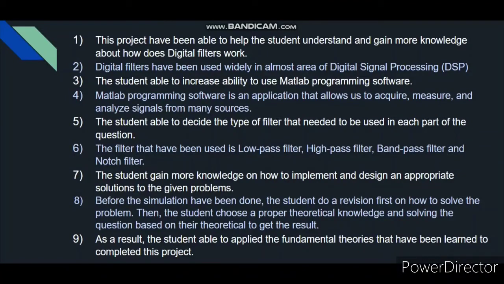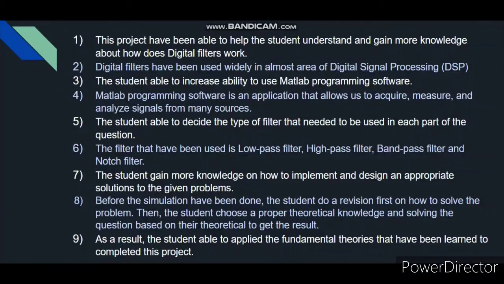Other than that, the students are able to decide the type of filter that needs to be used in each part of the question. The filters that have been used are low pass filter, high pass filter, band pass filter, and notch filter. These 4 types of filter have different functions and have been compared based on the first signal of magnitude, spectrum, and phase with the last signal of magnitude, spectrum, and phase.